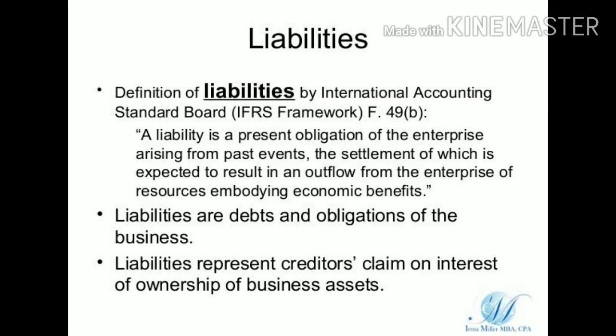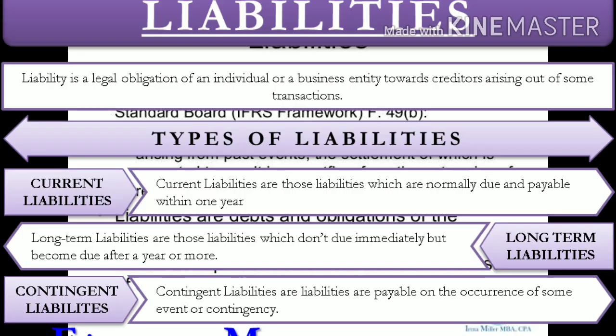Okay, next we are going to do the liabilities. When you discuss assets, you have to discuss the liabilities. So what do you mean by liability? It refers to the amount which the firm owes to outsiders. Liabilities are debts and obligations of the business. Liability represents creditors' claim on the assets of the business.